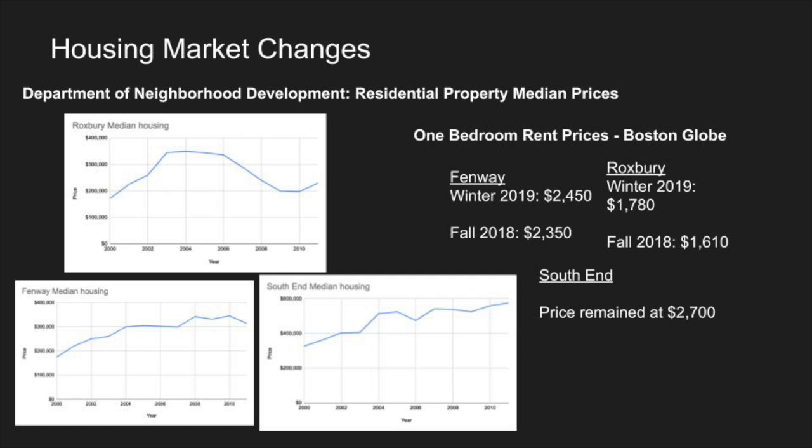The neighborhood's original residents cannot afford these new expensive rent prices and are forced to move out and find somewhere different and cheaper to live. This is the same in property values, as the line graphs show that the median sales prices for housing properties in the South End, Fenway, and Roxbury all have had huge net increases over the last decade, with median values increasing around $250K, $140K, and $60K, respectively. As a result of gentrification, these housing market changes are vastly affecting minorities and lower income populations.